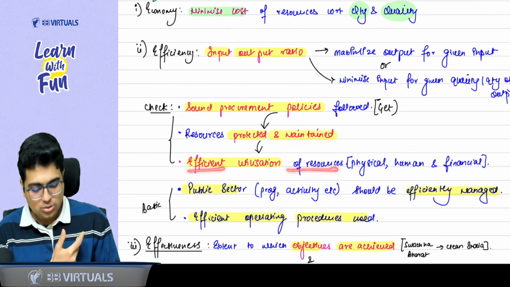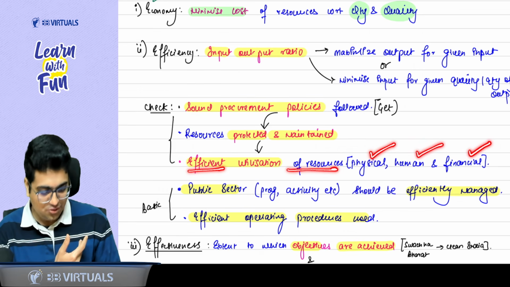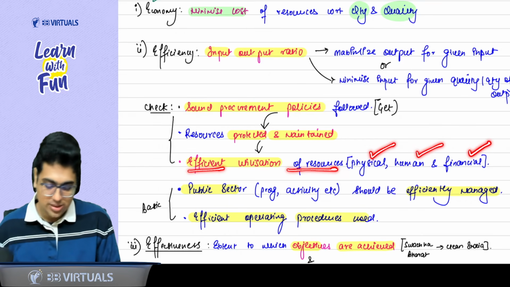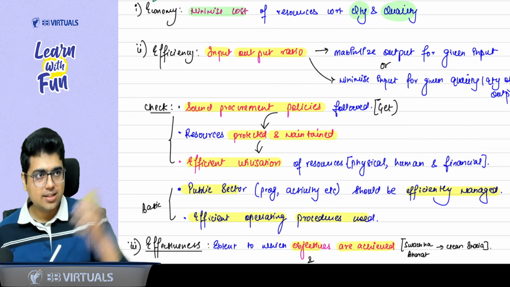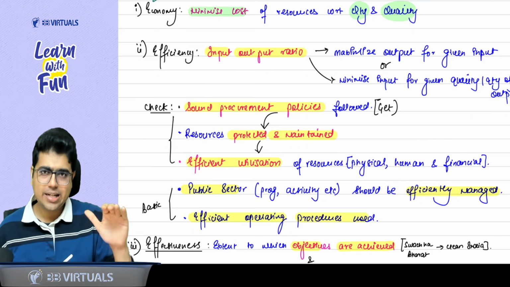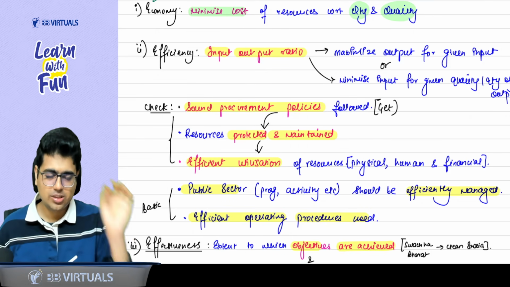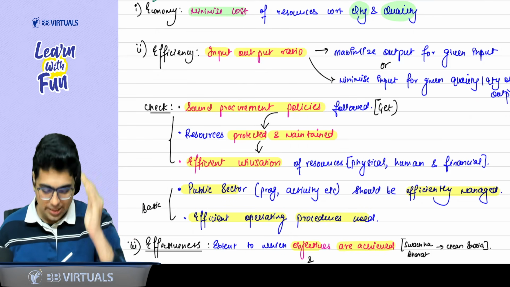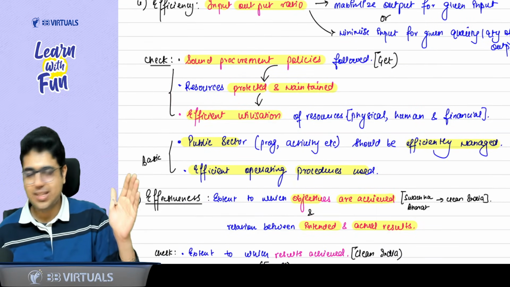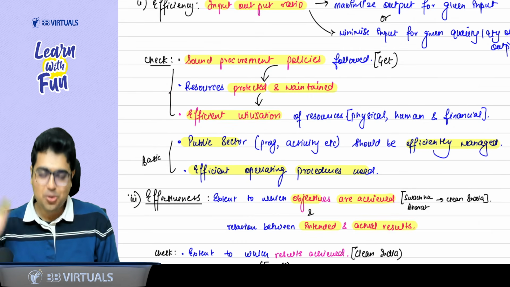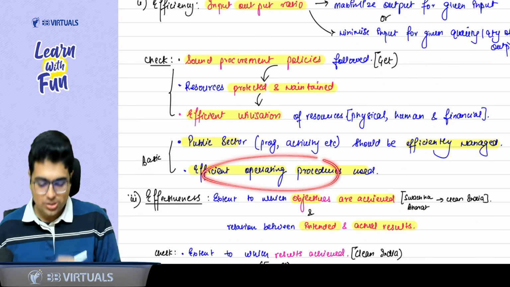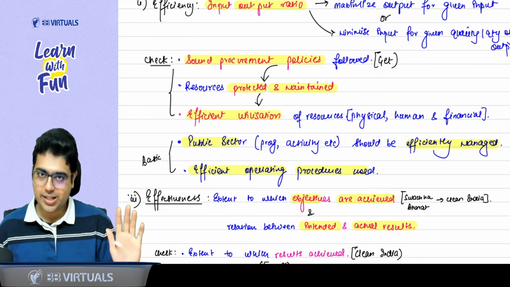What are the three types of resources? Physical resources, human resources, financial resources. Say with me, physical, human, and financial resources. Is the flow of 3 points clear? Yes, sir. Sound procurement policies, protected and maintained, and then efficient utilization of resources, physical, human, and financial. Clear? Now, sir, after this, the points are over. Write the basic things. The public sector programs or activity should be efficiently managed. There should be efficient procedures for doing the activity. Got it?